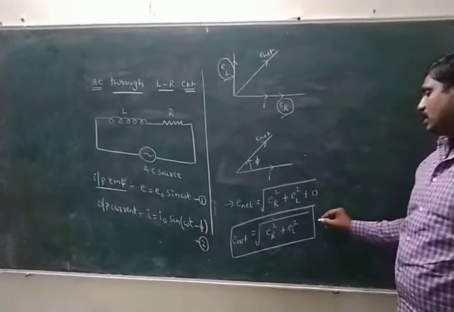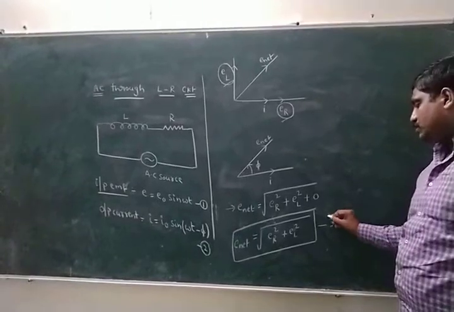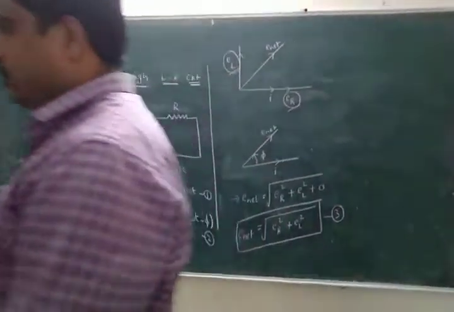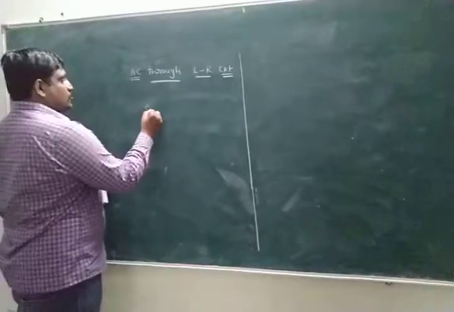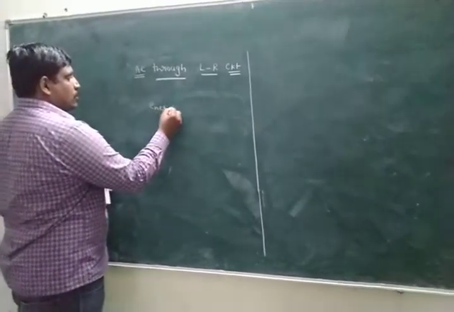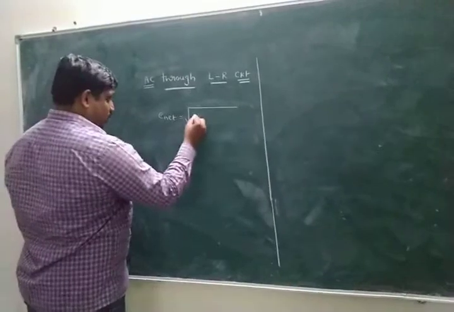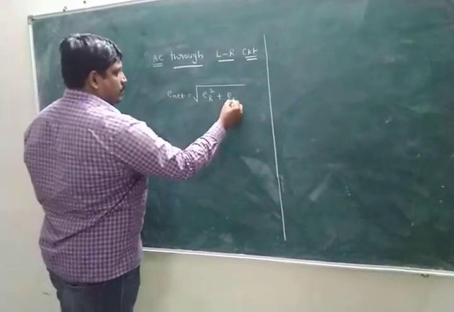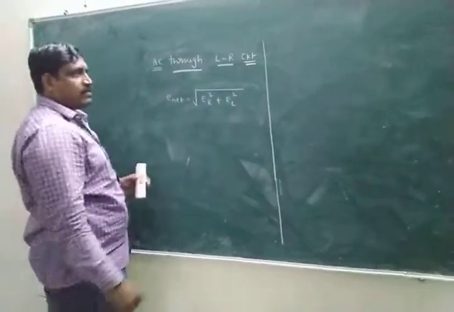This is equation number 3 in the LR circuit. Write down, 4. From equation 3 we get E net equal to under root ER square plus EL square.